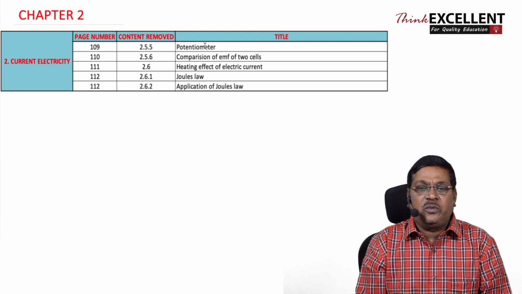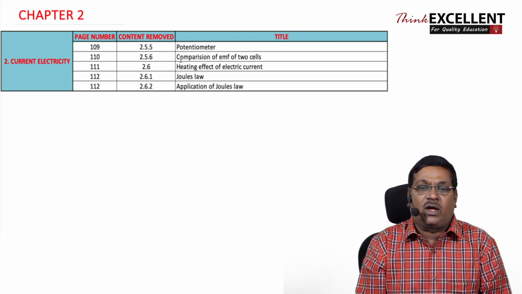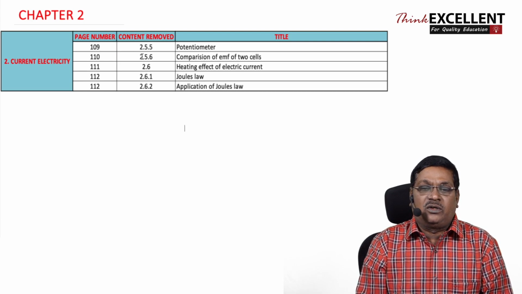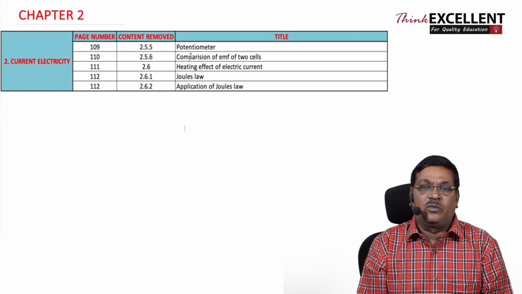Okay, so in potentiometer, there is one more 3-mark question removed. It is comparison of EMF of 2 cells. It is there in page number 110 and 2.56. That also is removed. You need not prepare for your examination.